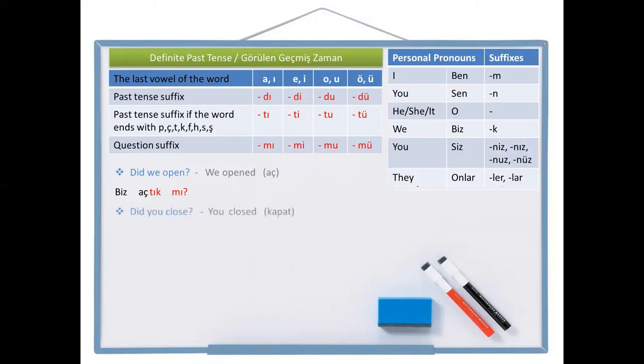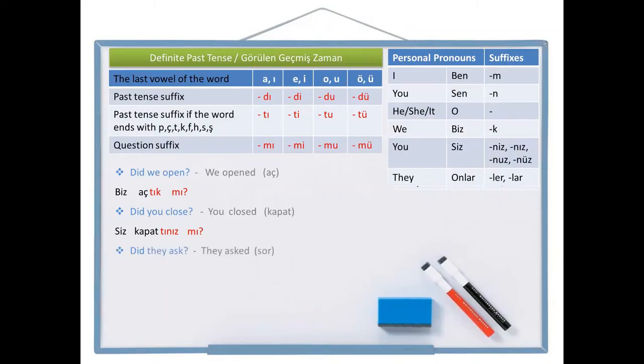Alright. Next one, did you close? Let's write it in plural form. You closed is the positive sentence. Close is kapat in Turkish. You, siz. Close, kapat. And the past tense suffix t, kapattı. And the person pronoun suffix nız. Siz kapattınız. You closed. But I want to write did you close? So I need a question suffix mı. Siz kapattınız mı? You closed, siz kapattınız. Did you close? Siz kapattınız mı?